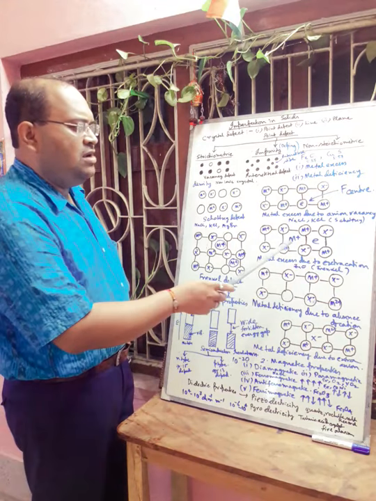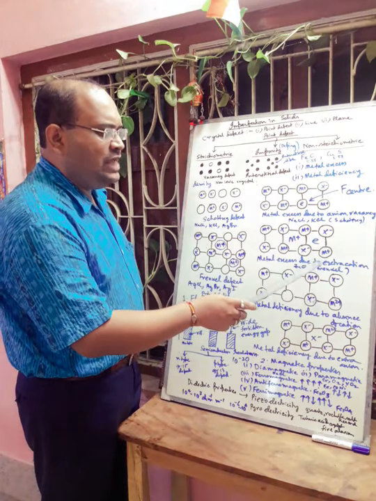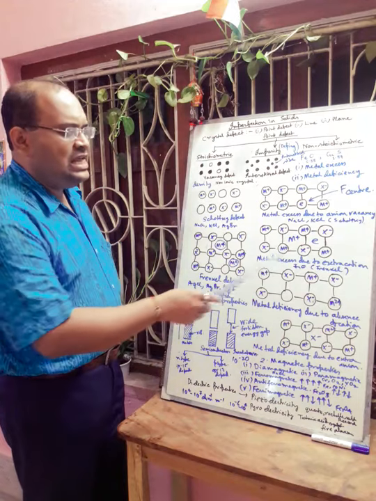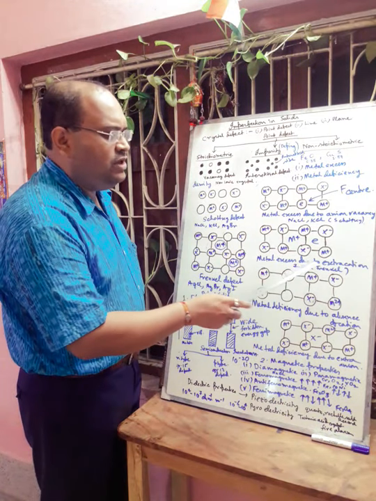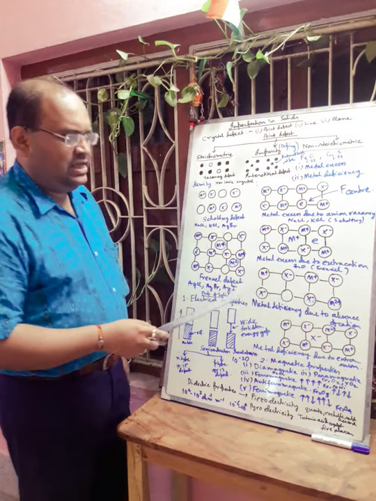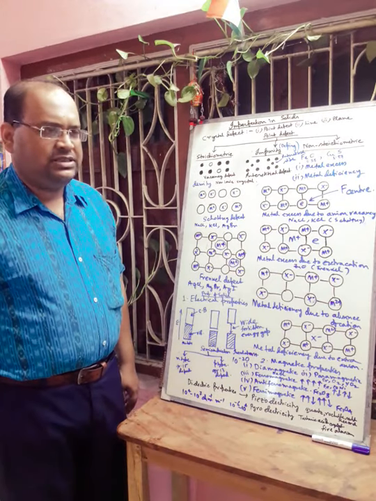So this is called metal excess due to extra cation, and generally in the case of Frenkel defect we observe this type of defect, and the example is zinc oxide.